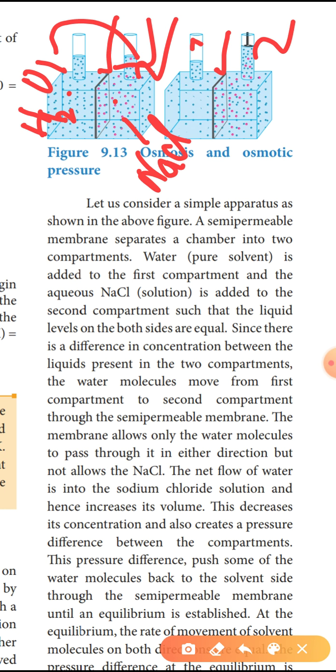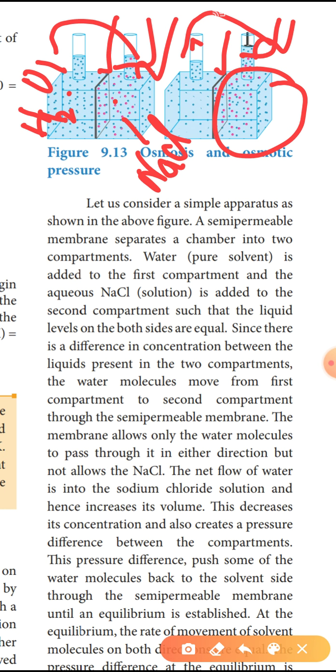The membrane allows only water molecules to pass through in either direction but does not allow the sodium chloride. The net flow of water is into the sodium chloride solution and it increases its volume.